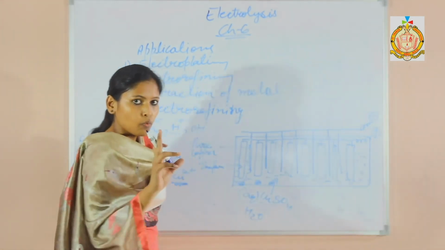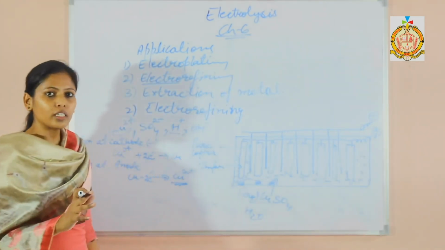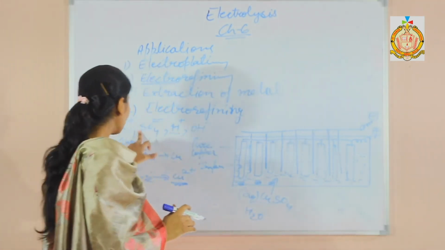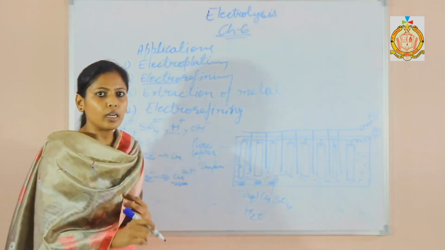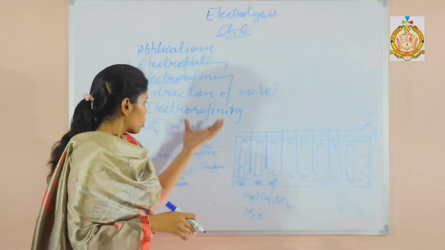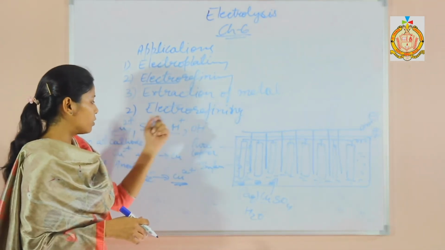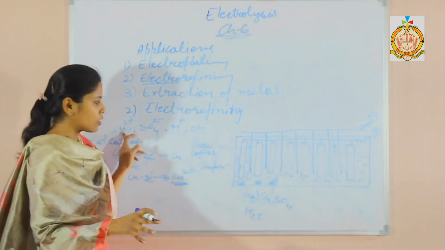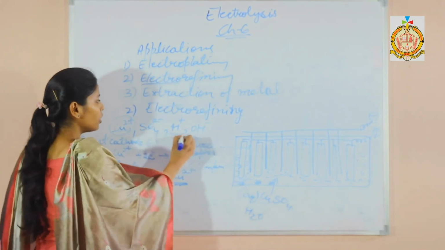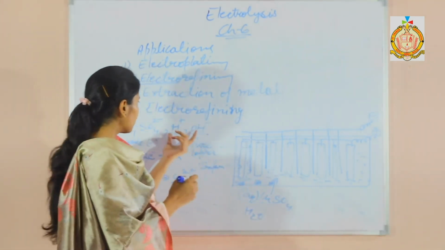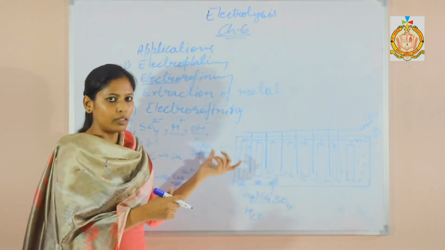And next, one important thing is spectator ions. Spectator ions are those which do not take part in electrolysis. So here, from these ions, only the copper 2 positive ions are taking part. These 3 are not taking part, they are not depositing anywhere. So these are called spectator ions.